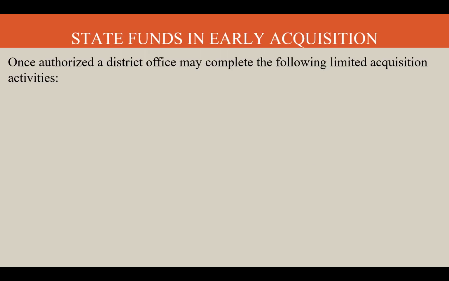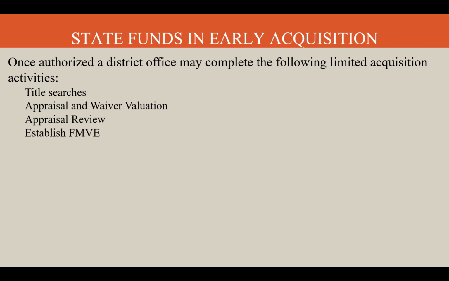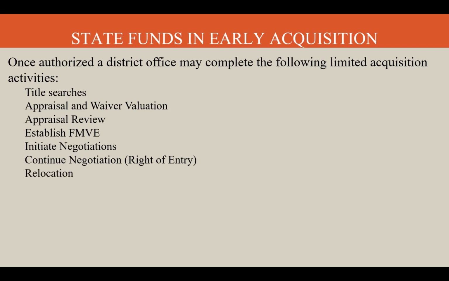Once funded, the district office may complete the following limited acquisition activities. Of course, we have the title search. The title search has to be done for every single parcel. You have to have an appraisal and waiver evaluation, appraisal review, establish the FMVE, initiate negotiations, continue negotiations, and possibly there is a right of entry. Relocation has to be offered. Closing means that we have now reached an agreement and we're going to close on that parcel.